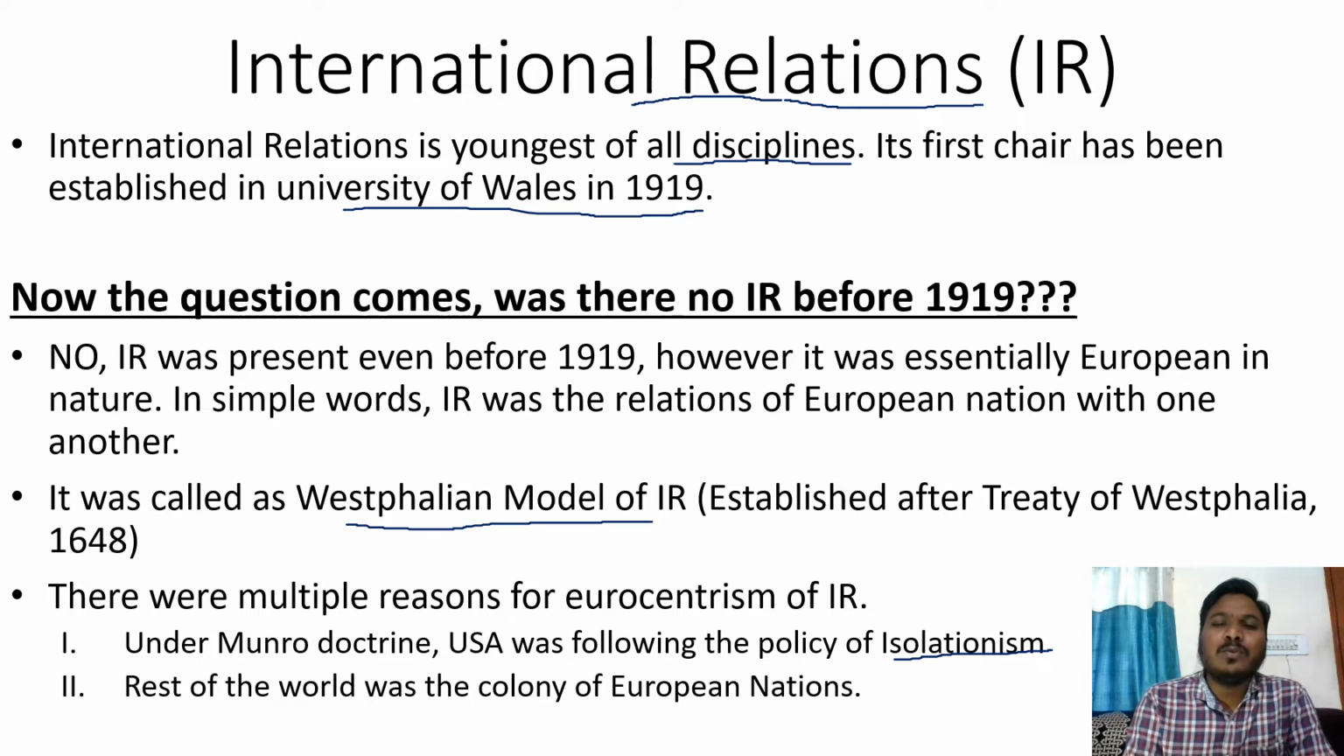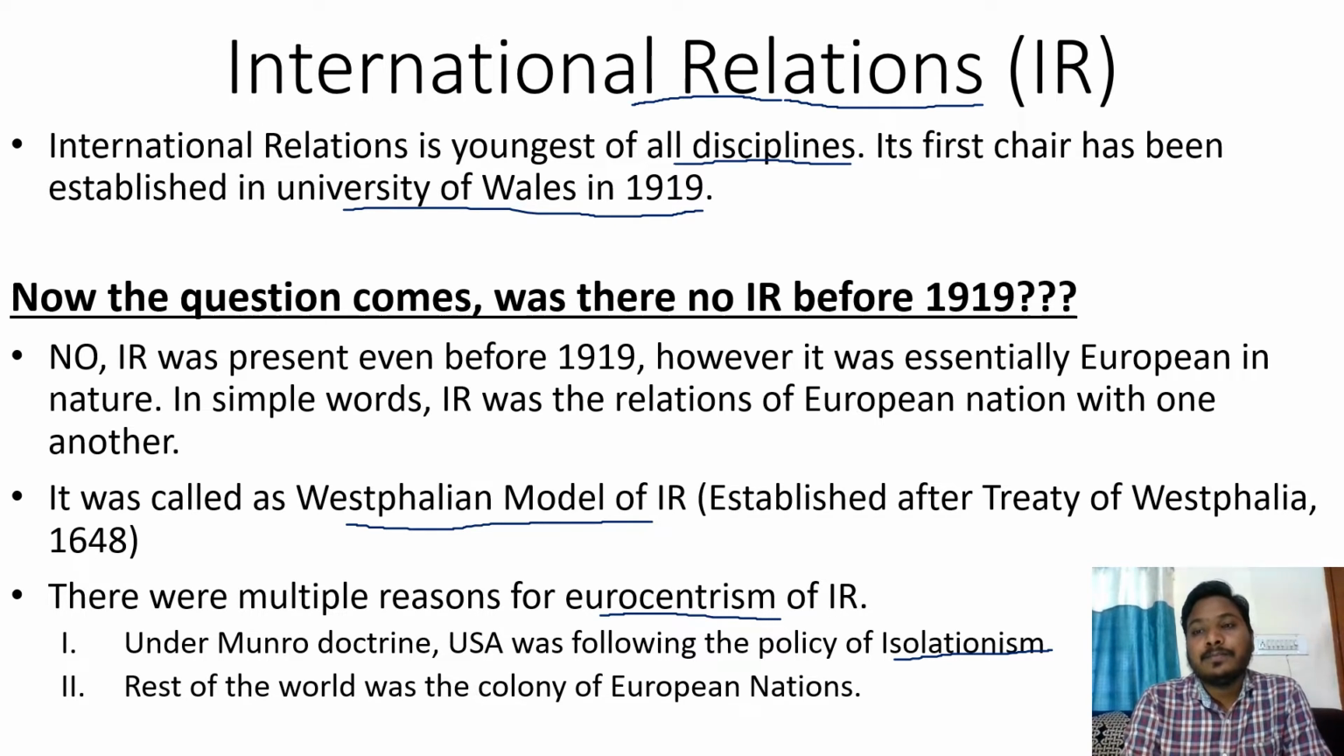So the Westphalian model was essentially Eurocentric in nature. It was Eurocentrism. And what is Eurocentrism? That all the relations, all the international policies were based on or determined on the basis of Europe only. Clear? So that is what international relations was before 1919.